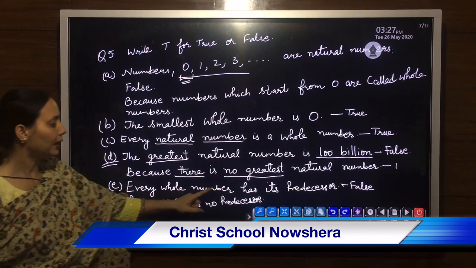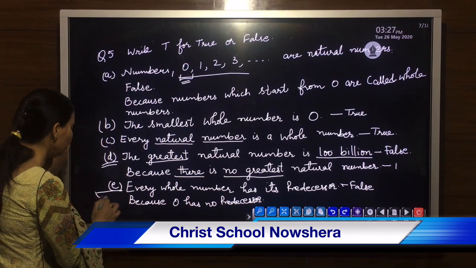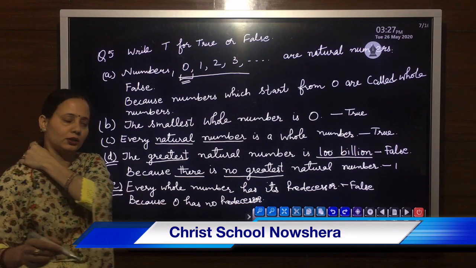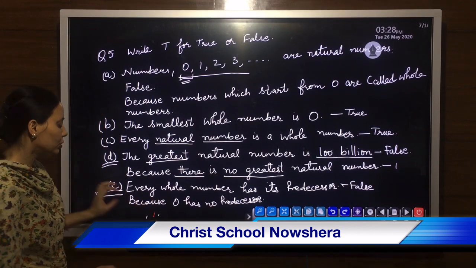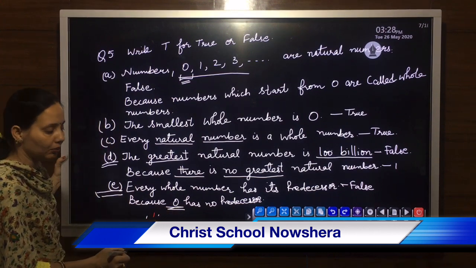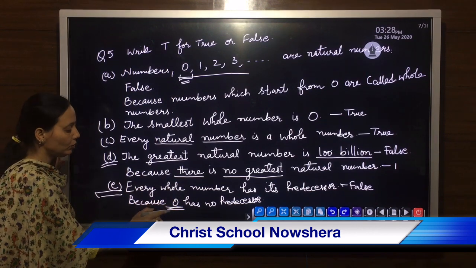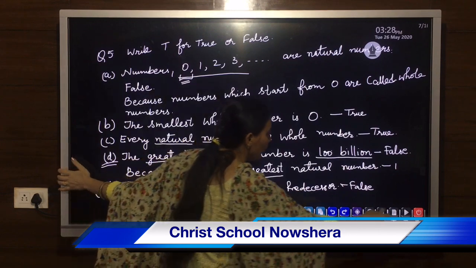Next point is every whole number has its predecessor. This statement is false, because 0 is also a whole number and there is no predecessor of 0. 0 has no predecessor. So this statement is false.